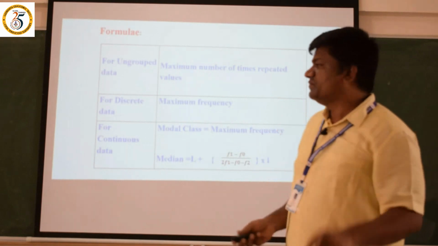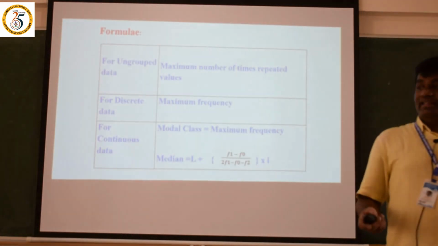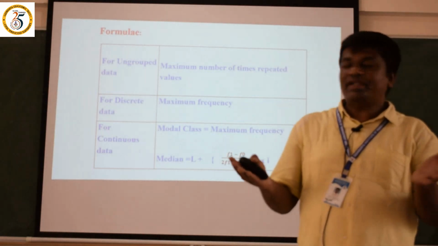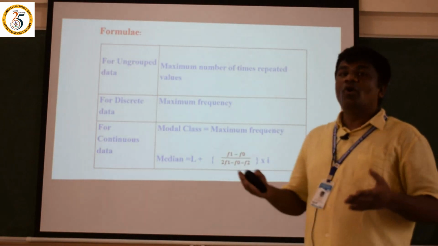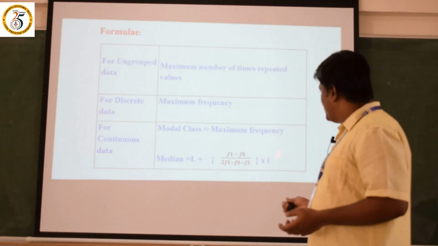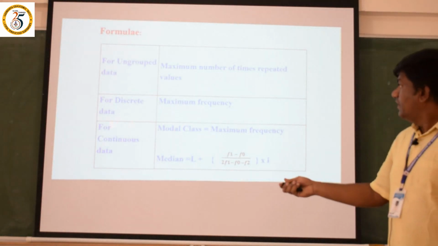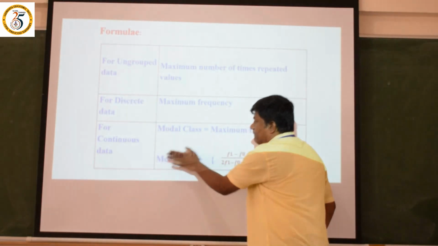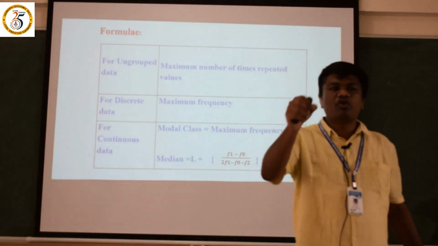40 is the maximum that we have to take. After that, for continuous data, the modal class is equal to the maximum frequency. Modal class is equal to maximum frequency. This is not the median, it is the mode. Mode is denoted by z.